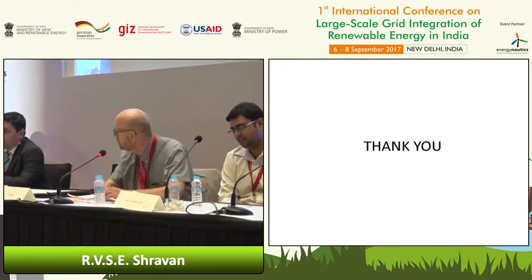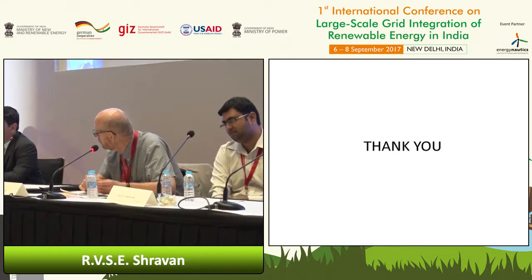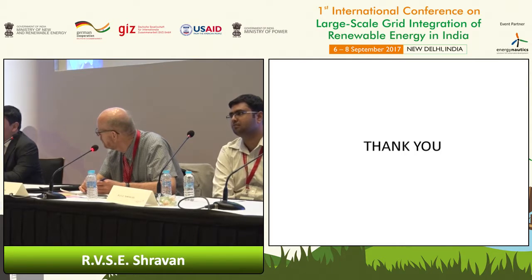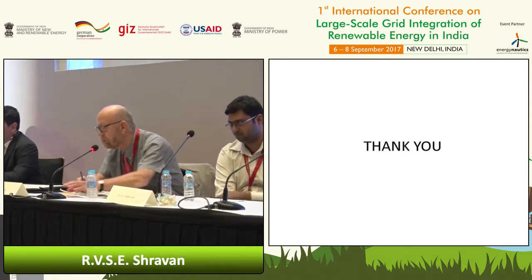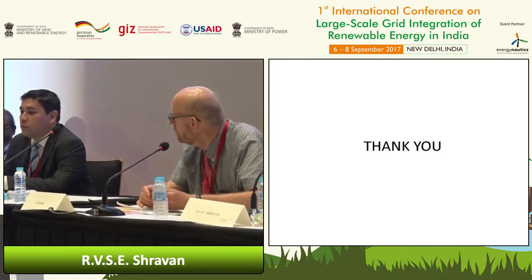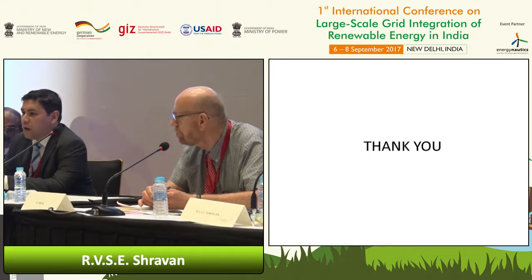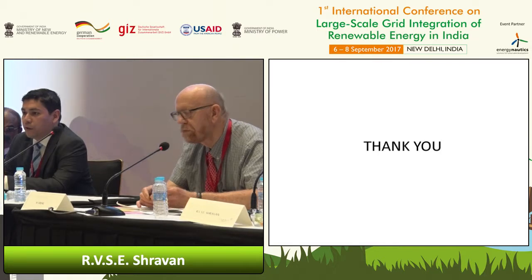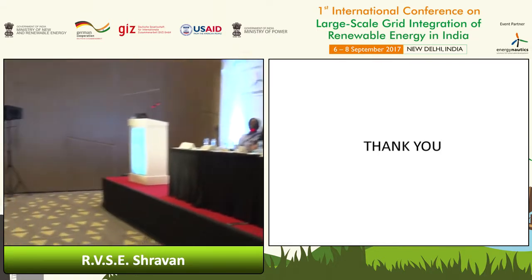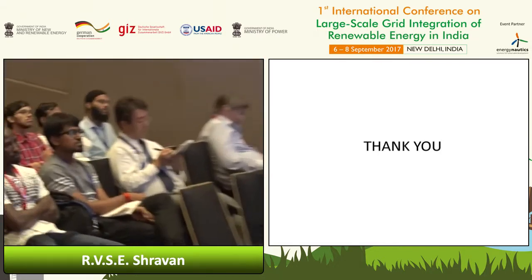For that reason, I think your opinion is very important to integrate renewable energy here in India, and also it's important to learn about the mistakes that we have made in other countries, for example, in Germany. The major challenge here is to find the right grid code requirements for our distributed generators in order to improve the operation of our grids here in India.